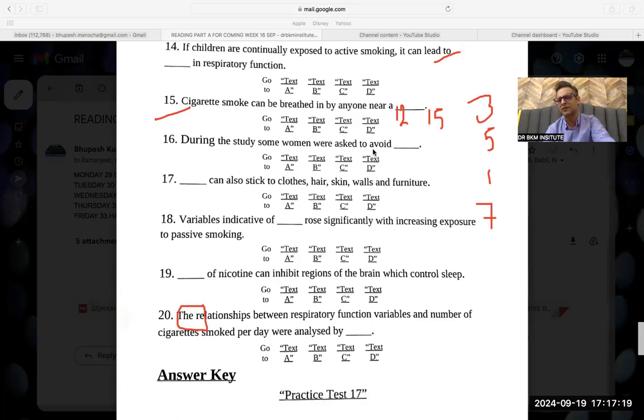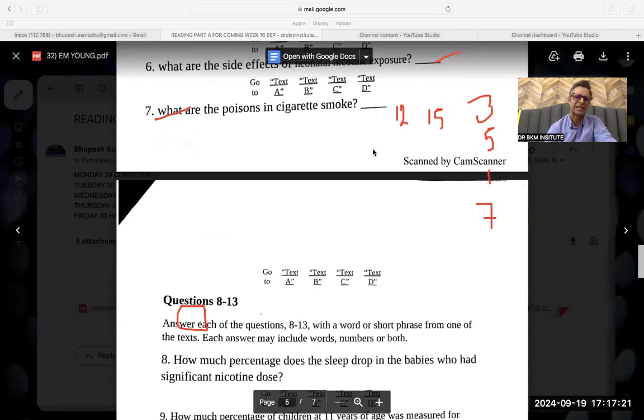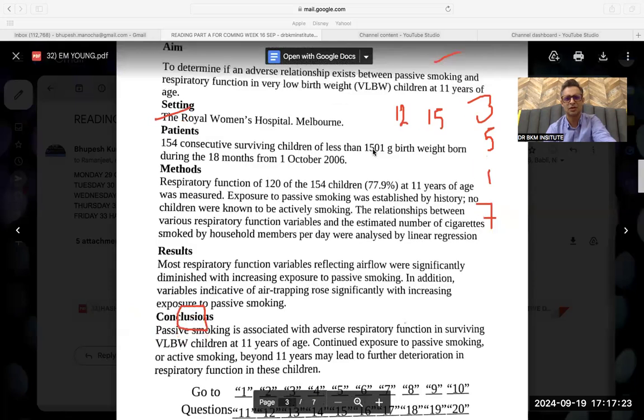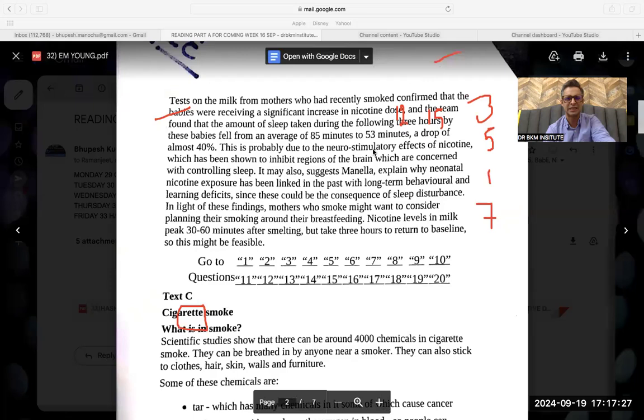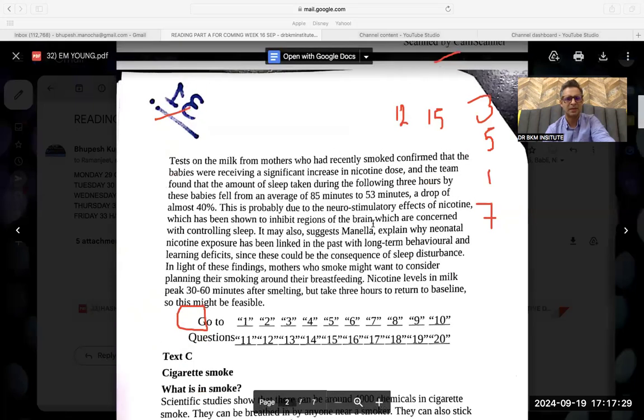During the study, some women were asked to avoid smoking. What else can happen? They were smoking only, no? During the study was given in D part, I guess, in B part or D part maximum.